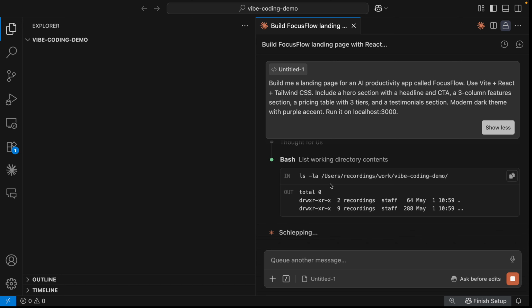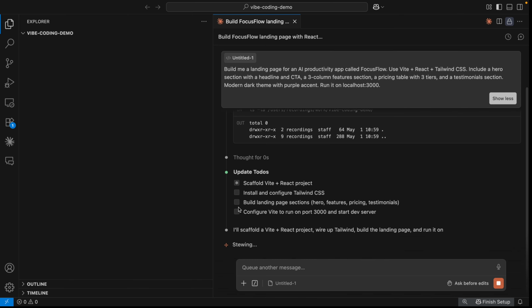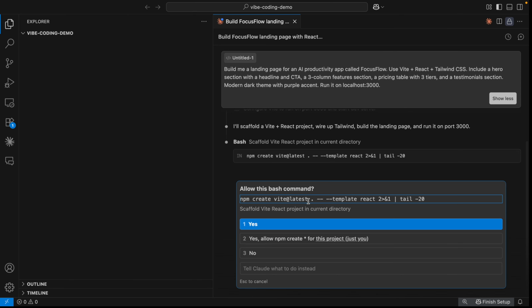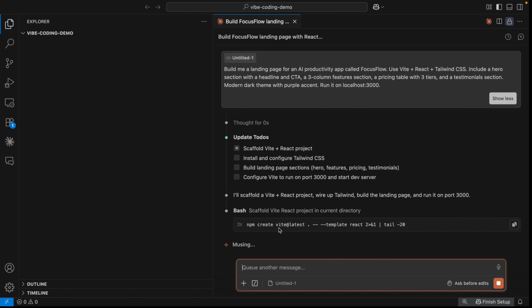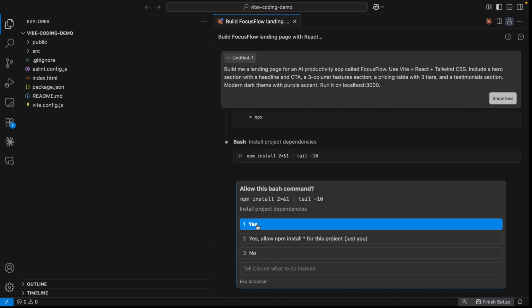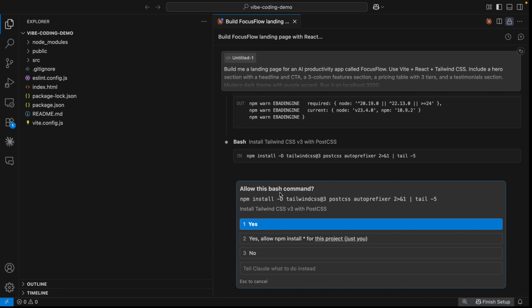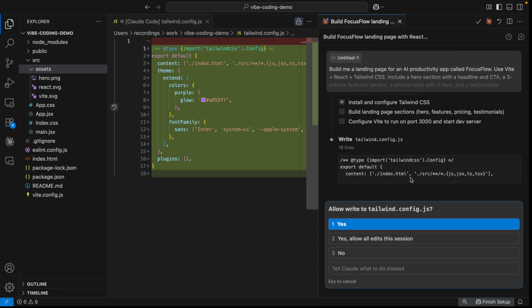Now it is reading the current folder structure. It has prepared a to-do list that it will follow throughout this process, and now it is asking for permission for scaffolding a Vite React project in the current directory. So it just chose Vite and now it is going to install the project dependencies. Now it is installing Tailwind CSS with PostCSS. Now it is asking permission to write the tailwind.config.js, so just allow, yes.